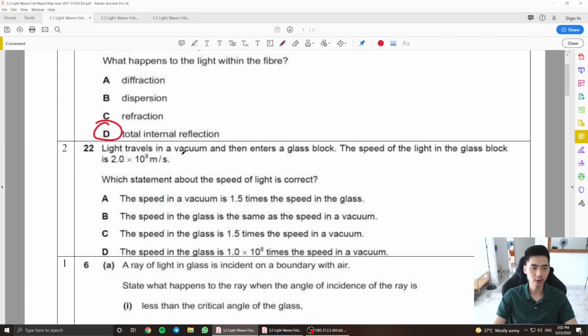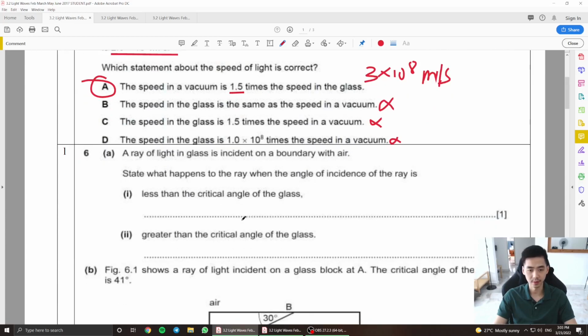Question number 2, light travels in a vacuum and then enters a glass block. The speed of light in the glass block is 2 times 10 to the power of 8 meters per second. Which statement about the speed of light is correct? The speed of light in a vacuum is 1.5 times, not possible, because speed of light is 3 times 10 to the power of 8 meters per second, right? The speed in the glass is the same as in the vacuum, not possible. Speed is slower in glass. Speed in the glass is 1 times, no, not possible. Speed in the glass is 1 times 10 to the power of 8 times the speed of light, this is not possible as well. So the logical answer is definitely A here, guys.